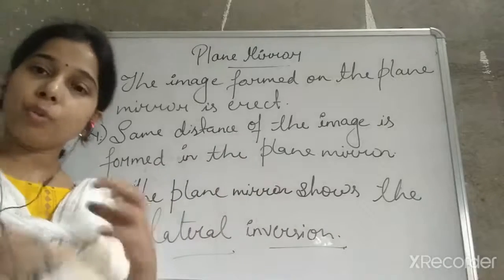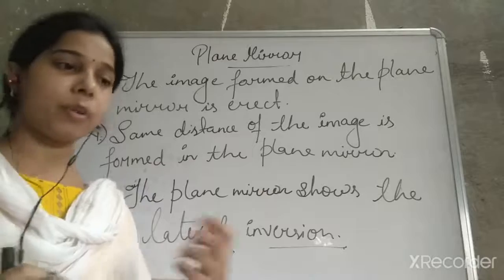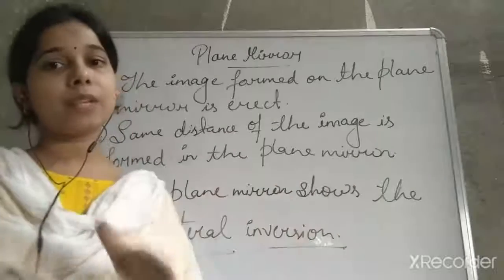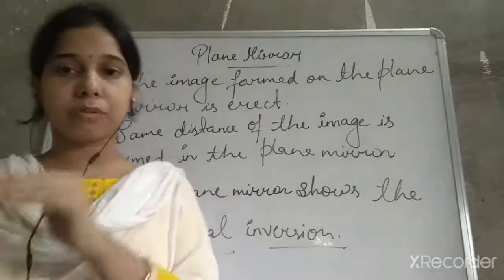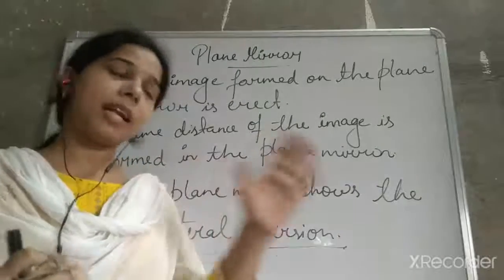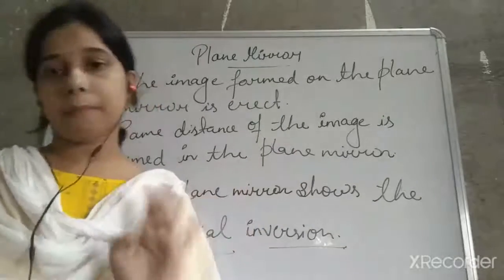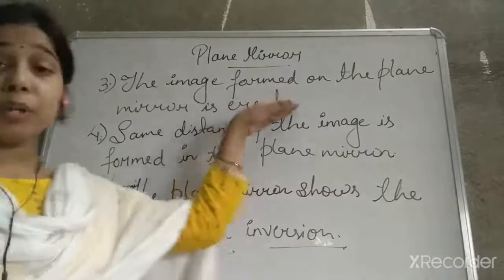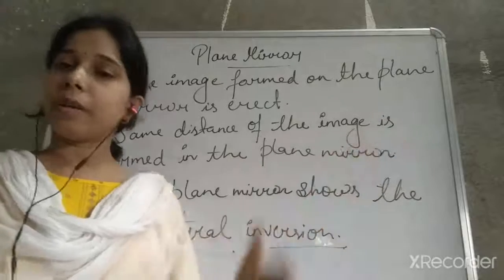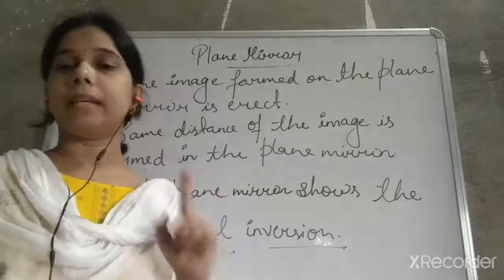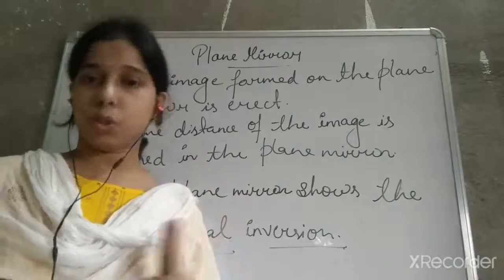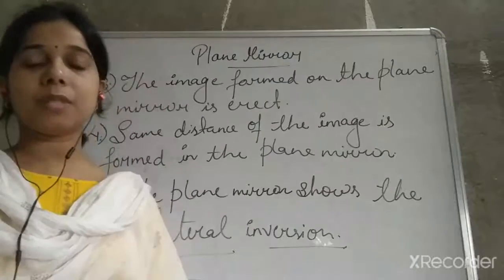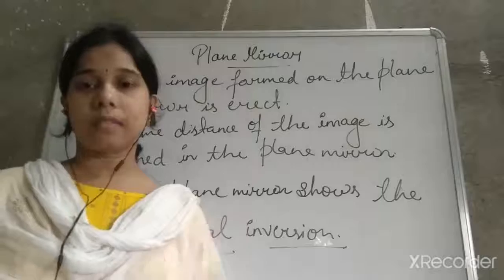If you are standing in front of a plane mirror and the question asks the size of the image, you will say the size of the boy or girl standing remains the same. If asked what kind of image is formed, you will write that the image formed is erect and virtual. The image distance behind the mirror is also the same.